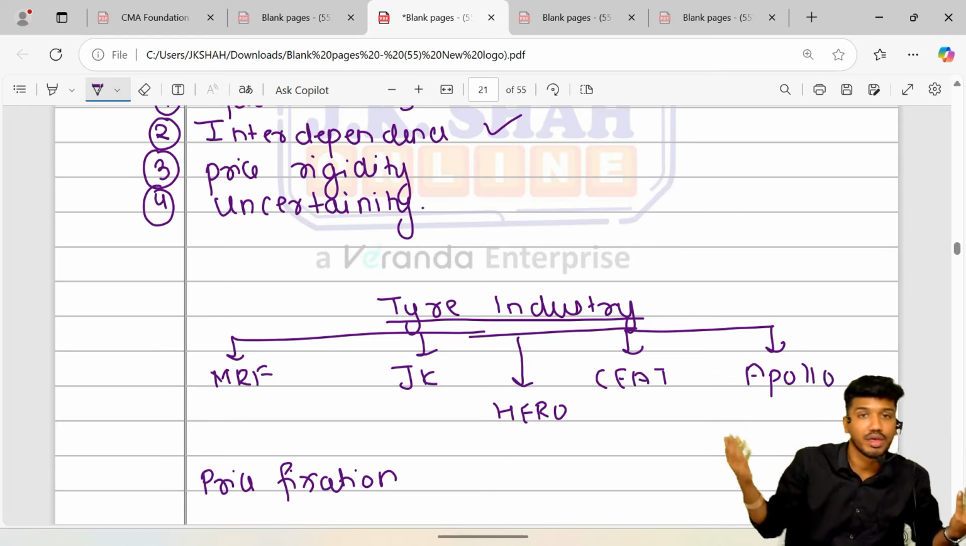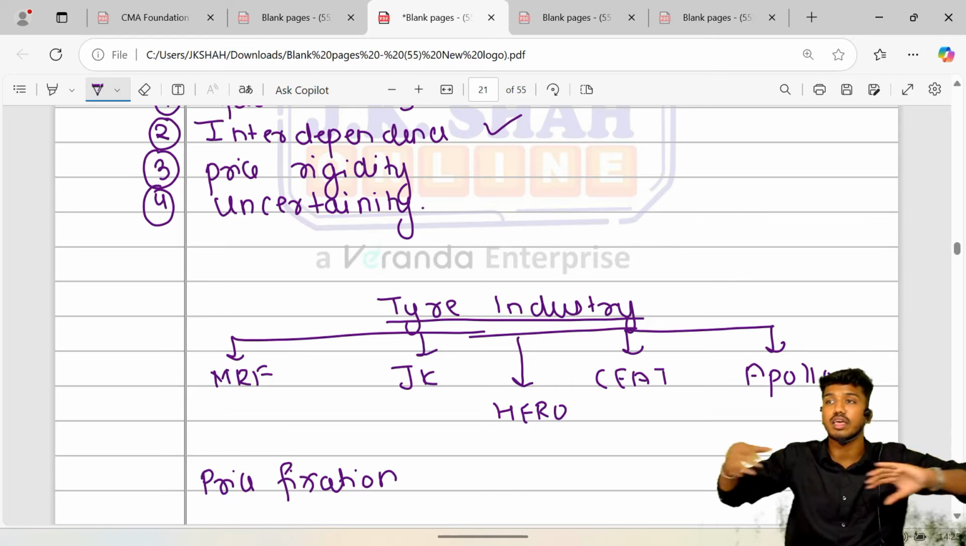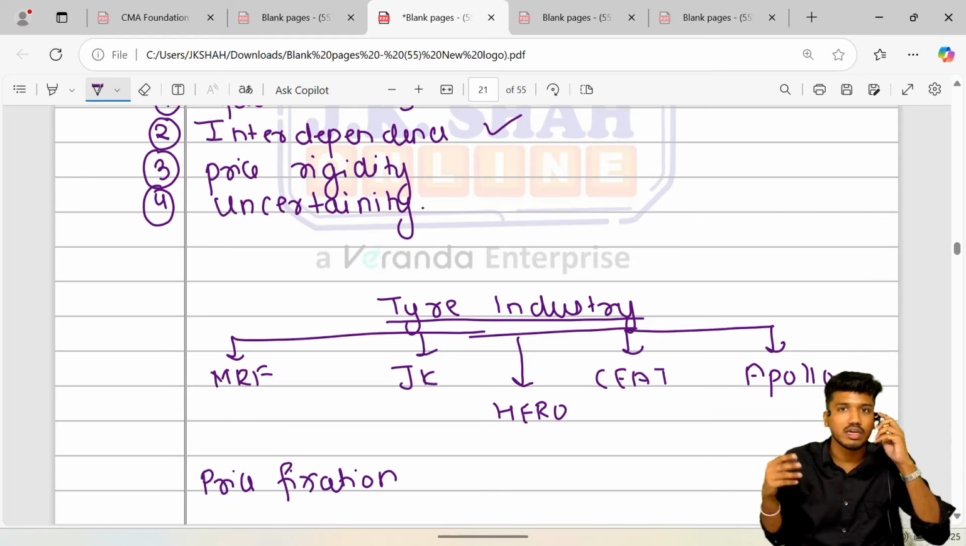That is called cartelization. So they might basically join hands with each other.